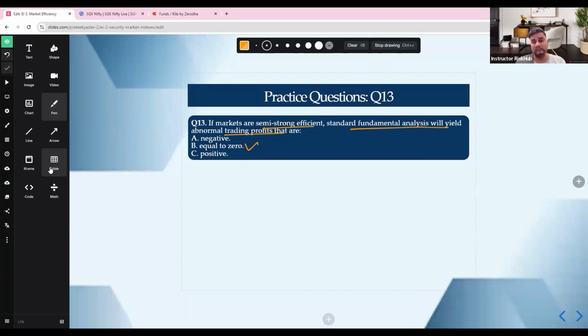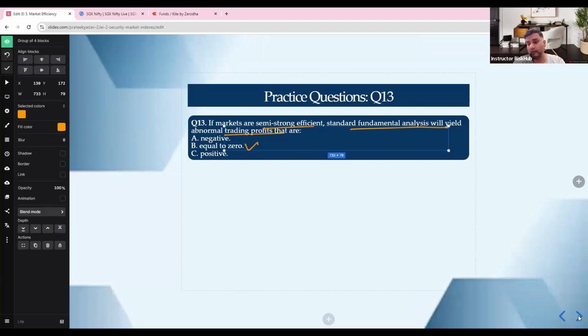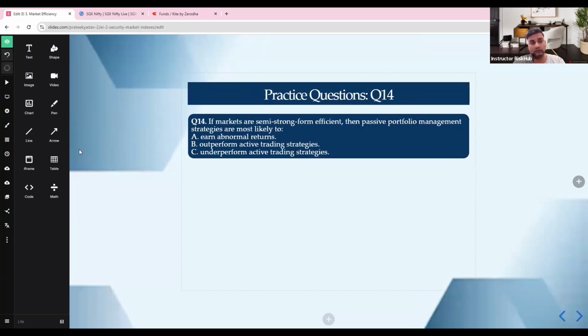Core idea is fundamental analysis is not equal to alpha. In efficient markets, if the markets are semi-strong efficient, right? You don't get abnormal trading profits, right? So we have done this. Question number 13. Okay, then we go to question number 14.